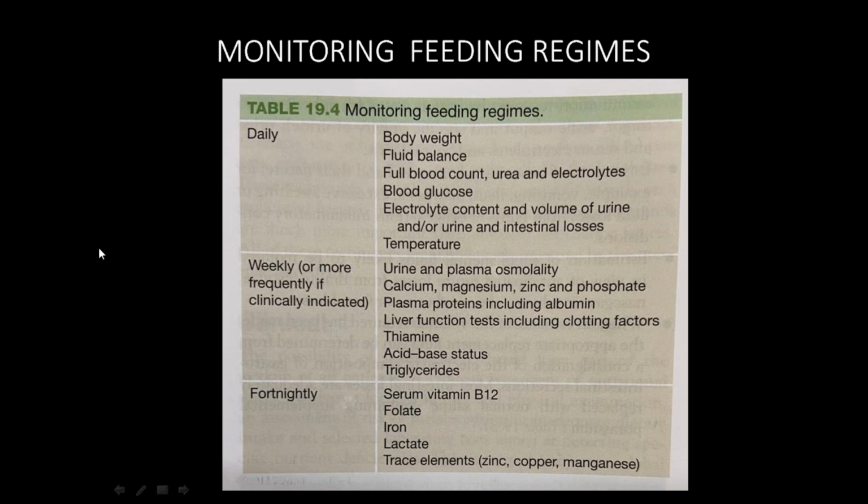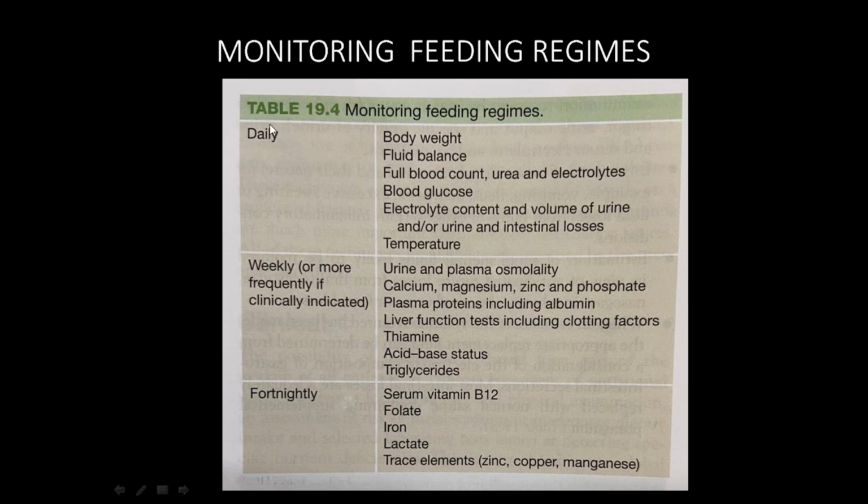So once you have suggested the nutritional requirements for a patient and given the nutrition required, you then need to monitor whether you are giving over or under. Are you overfeeding or underfeeding the patient? You need to know that correctly, because overfeeding is more risky than underfeeding. Okay. So you have some monitoring feeding regimens.